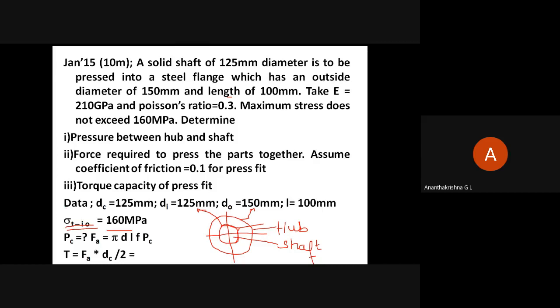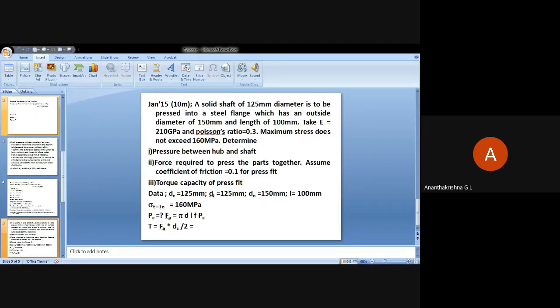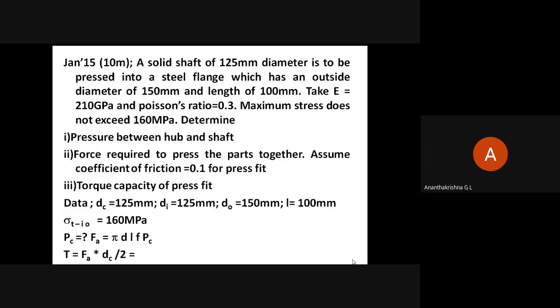On the left hand side, what we get is 160 megapascal. What is the junction pressure here? 27.38. Yeah, exactly. So the junction pressure we get is 27.38. Okay, so that's correct.